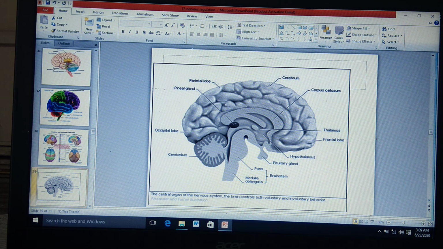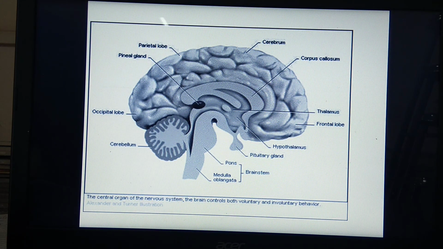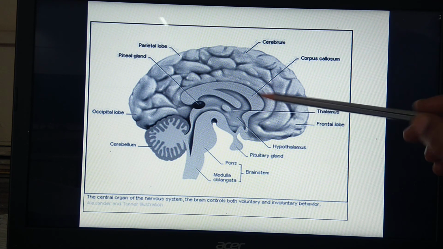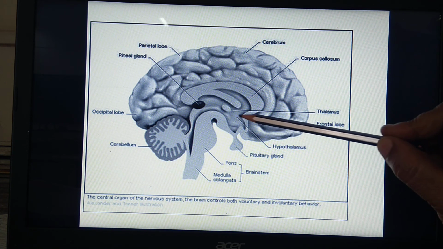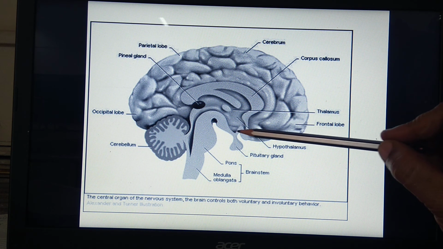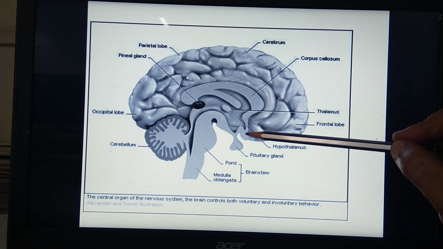See, for corpora quadrigemina and crura cerebri, only corpora quadrigemina is visible here, not crura cerebri. Here in this diagram, this much part is related with the midbrain, where corpora quadrigemina is seen. Crura cerebri is not seen diagrammatically.